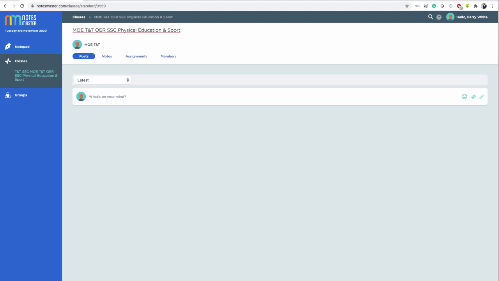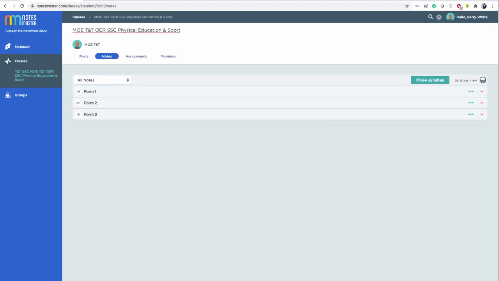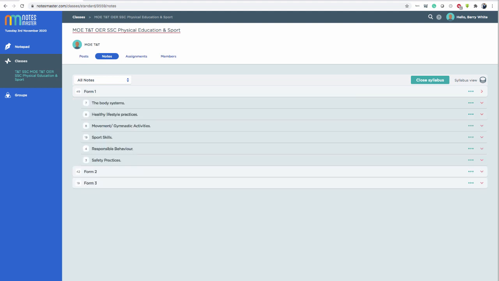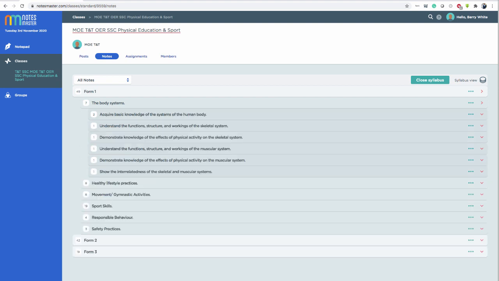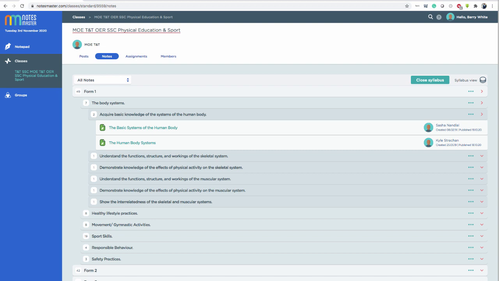Okay, I start in the posts area and I can click on notes. So very simple. If I want some class notes, I click on notes. Every class has the syllabus. So your material, your notes, is organized according to Form 1, Form 2, Form 3. And this is the same syllabus or subject guide as your teacher would use. So you click through the form and then you have the topics and then you have the learning objectives here. And under the objectives you have the notes.